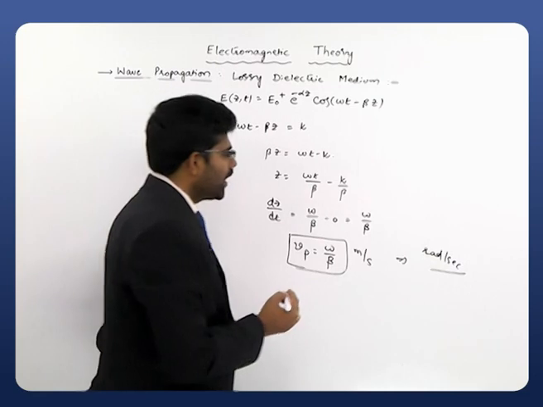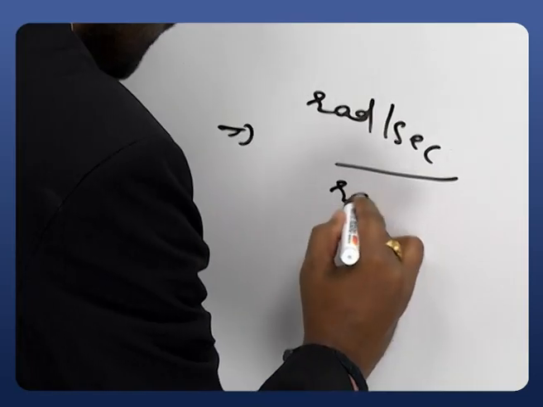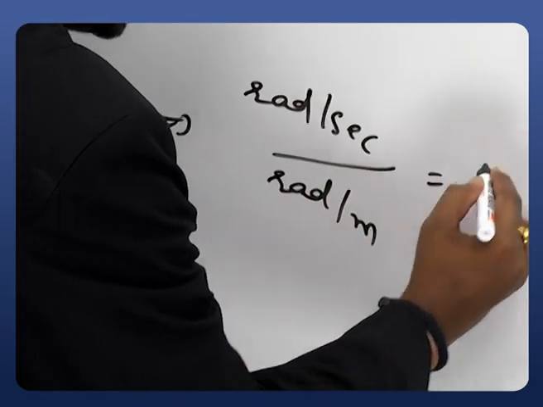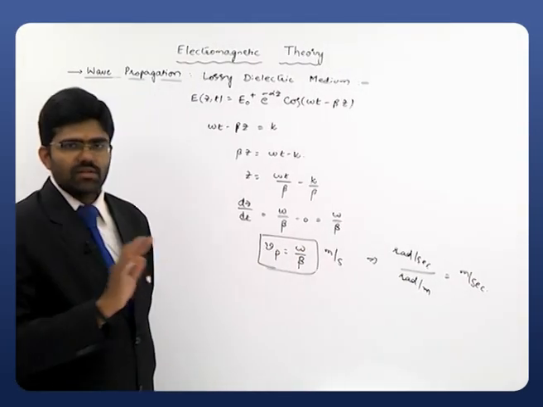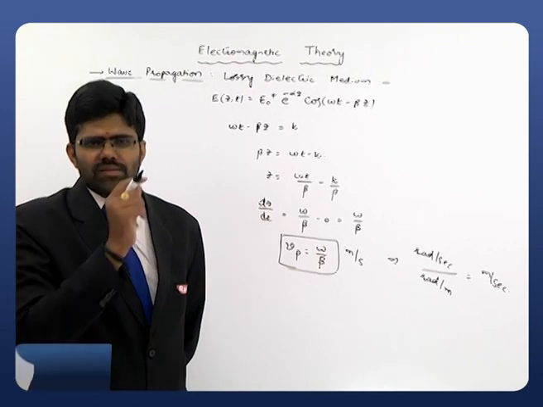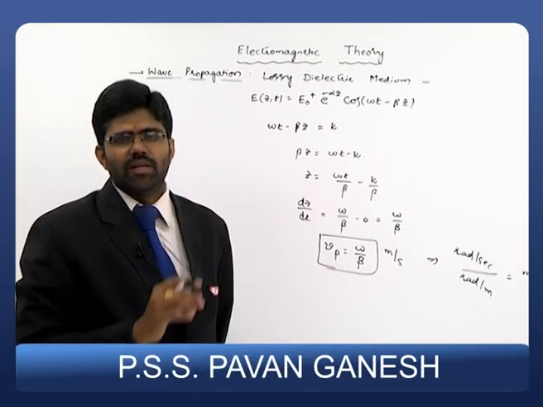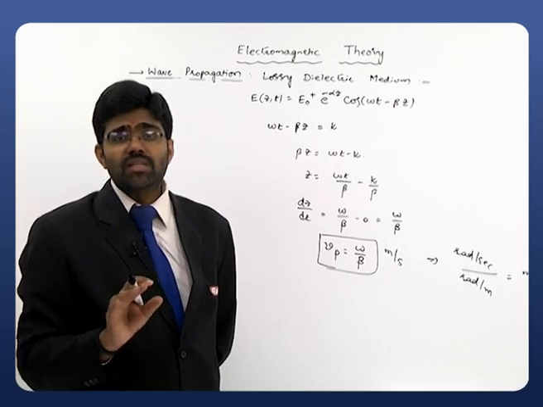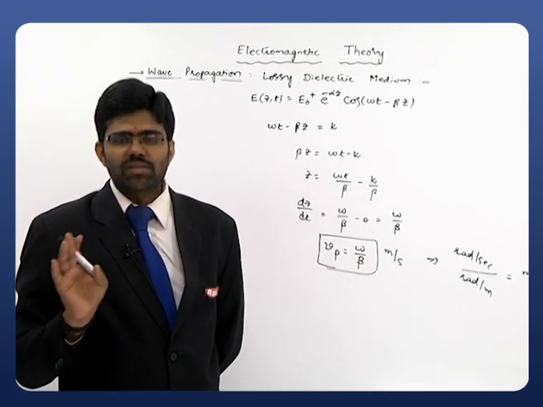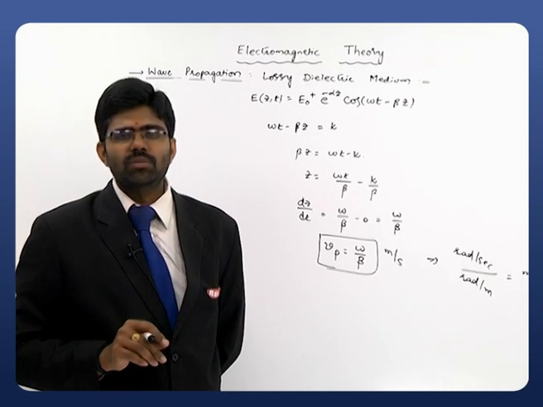Beta has radians per meter, so simply it is meter per second. So the left hand side and right hand side are both the same. Clearly remember that phase velocity, denoted with Vp, describes the rate at which the phase is varying. So this is one of the important parameters we are supposed to remember.